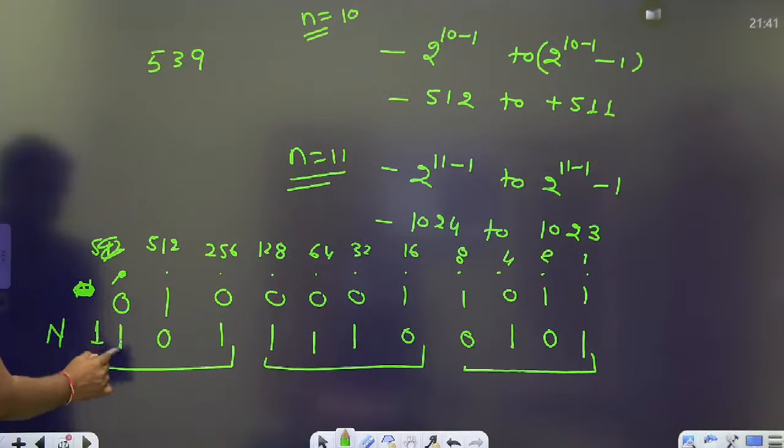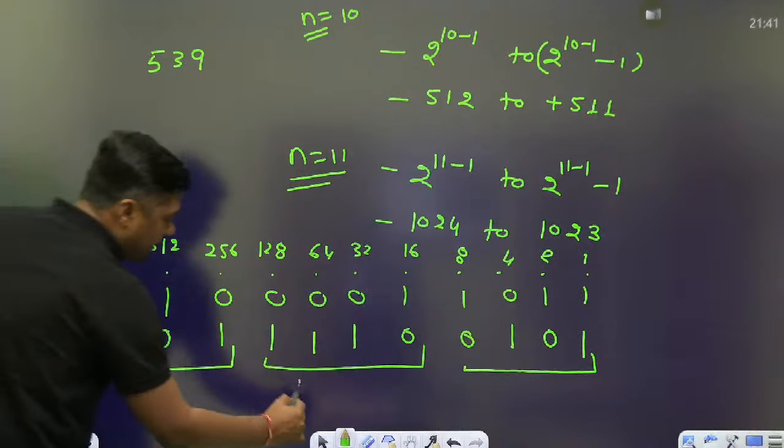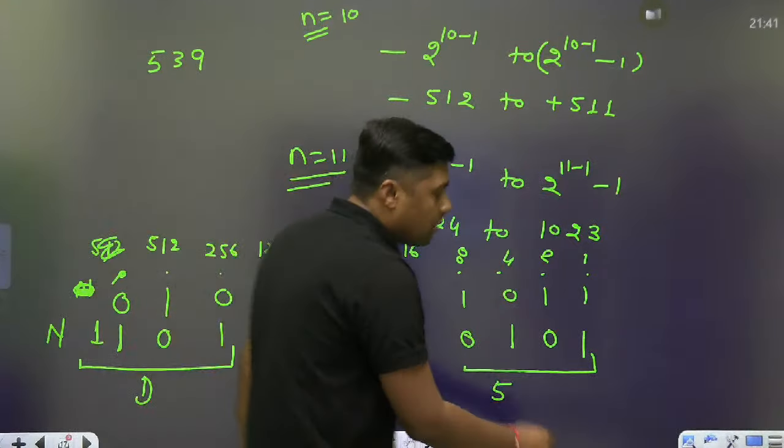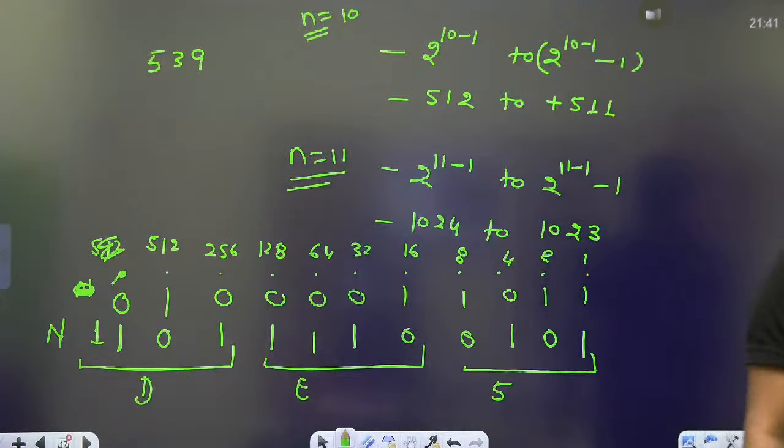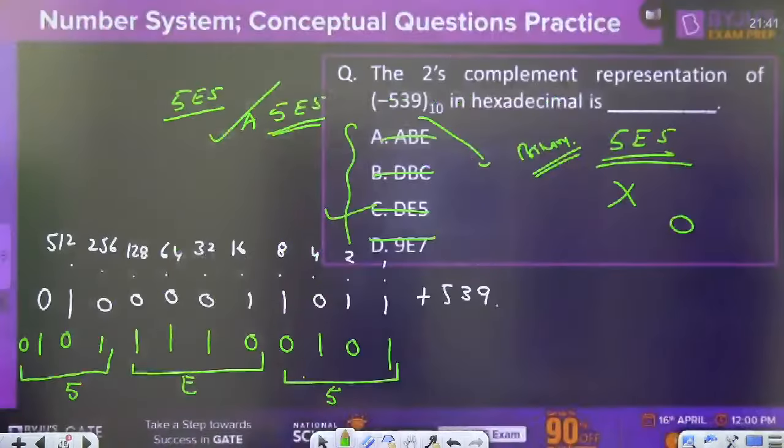This is the positive number. This is the negative number. We are repeating the MSB. Then make the pair of 4. This becomes DE5. Okay. Now it is clear. Complement the number. Yes.